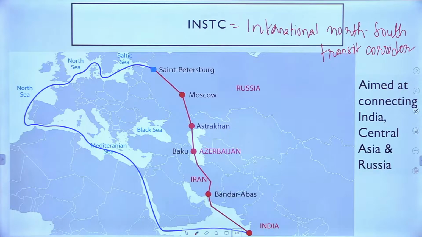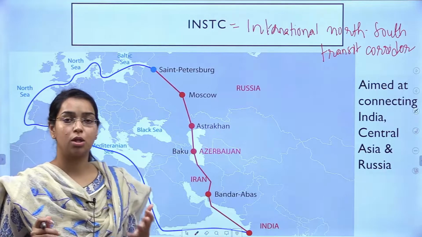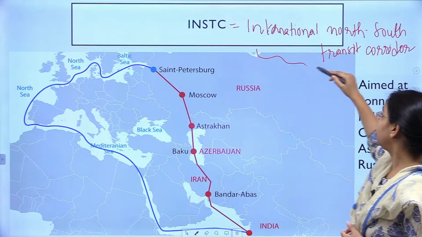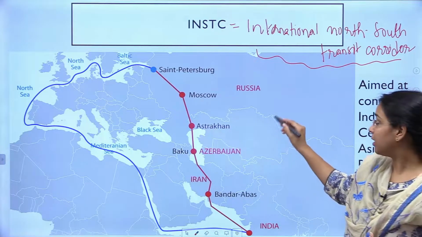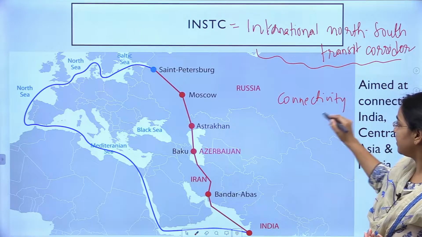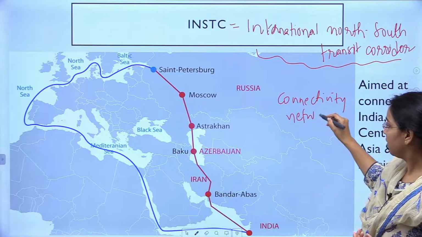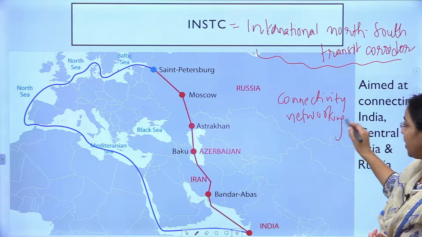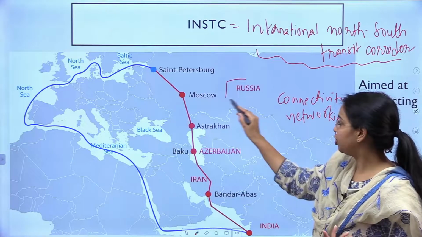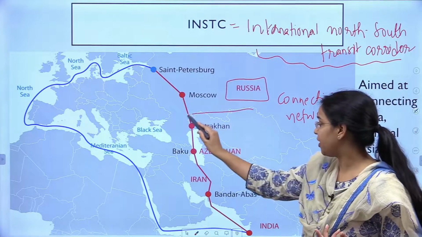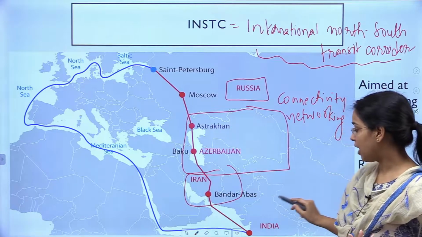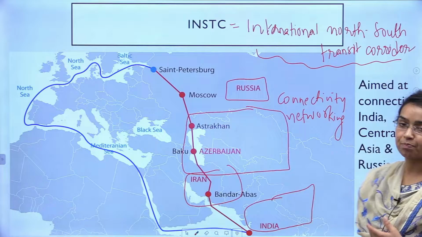So the basic aim, the basic purpose or the basic vision behind this initiative is to provide connectivity, or you can say networking, between three important regions, that is your Russia, your Central Asian republics, Iran, and including India also, right?